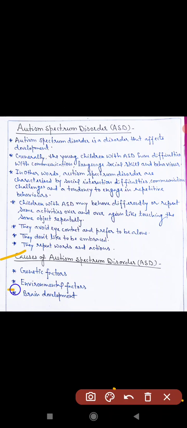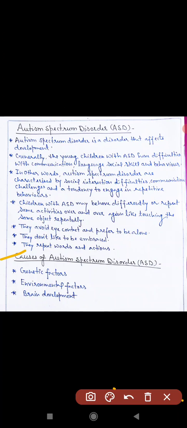Next, environmental factor. In fact, there is no solid evidence to show that ASD can be caused by anything in the environment like diet or exposure to certain drugs or toxins. However, it is also evident that mothers exposed to high levels of pesticides and air pollution may also be at a higher risk of having a child with ASD.